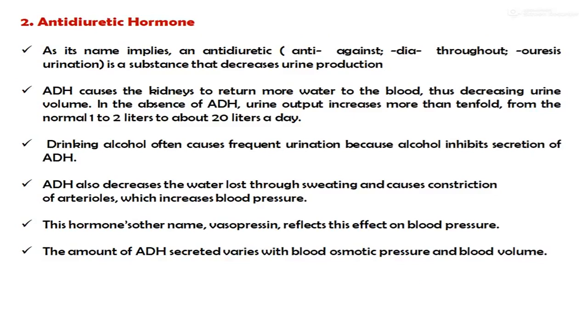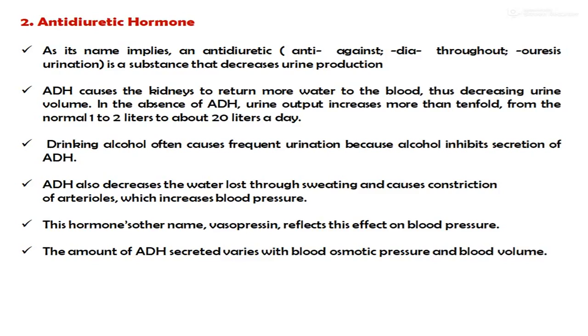Second one is the antidiuretic hormone. As its name implies, an antidiuretic is a substance that decreases urine production. The antidiuretic hormone causes the kidney to return more water to the blood. That's why it decreases the urine volume. In the absence of the antidiuretic hormone, urine output increases more than tenfold, from the normal 1 to 2 liters to about 20 liters per day.